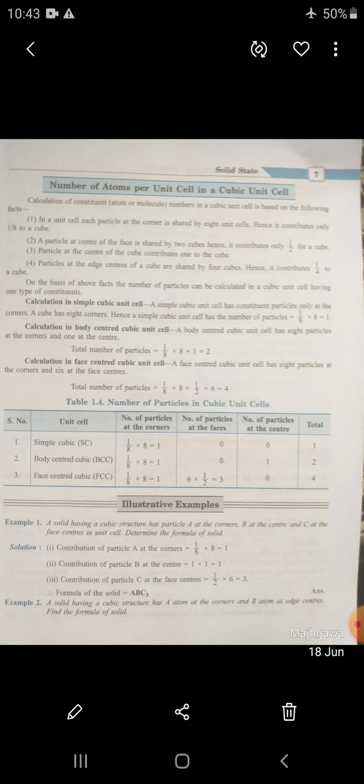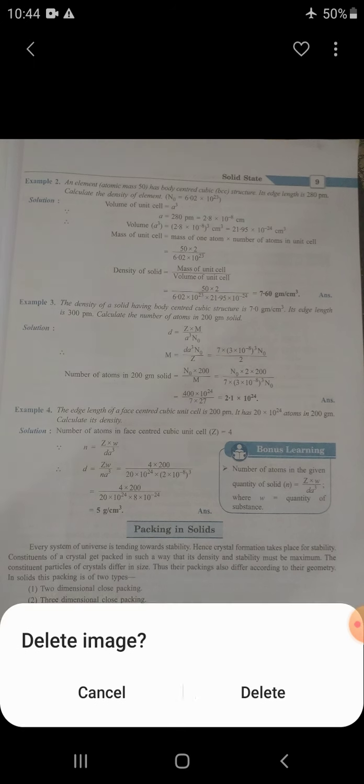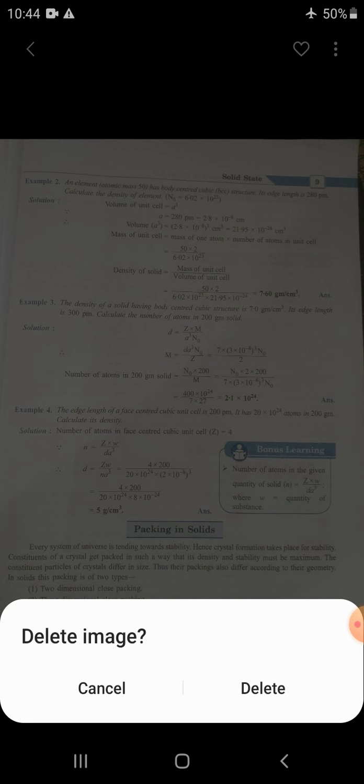So dear student, we are going to study the packing in solids. Every system in the universe is tending toward stability. Hence crystal formation takes place for stability. Constituents of a crystal get packed in such a way that density and stability are maximum. The constituent particles of crystals differ in size, thus their packing also differs according to their geometry.